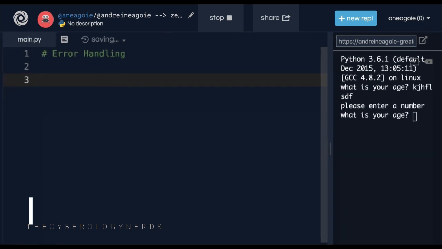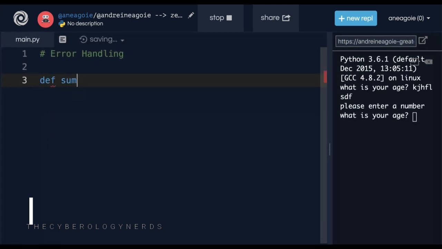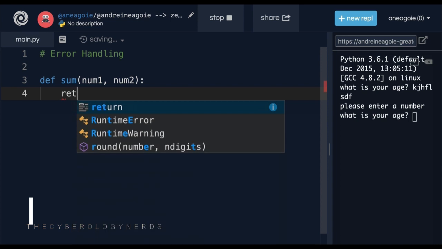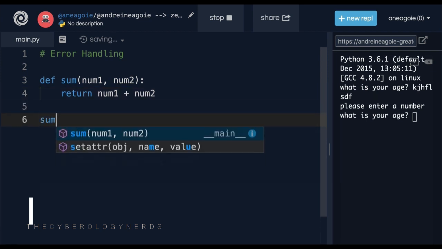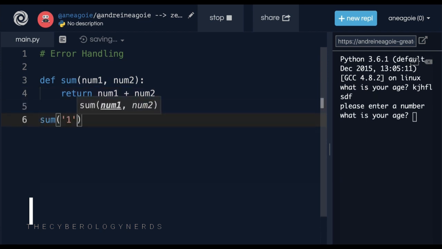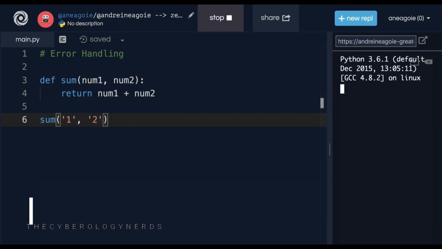Let's try a different example here. Let's say I'm creating a simple sum function. Yes, I know it already exists in Python, but we'll just create our own. A simple one that takes num1 and num2. And in here, we'll just return num1 plus num2. Now, if we were to just simply do sum1 and sum2, and I ran our program, well, let's print it out first.